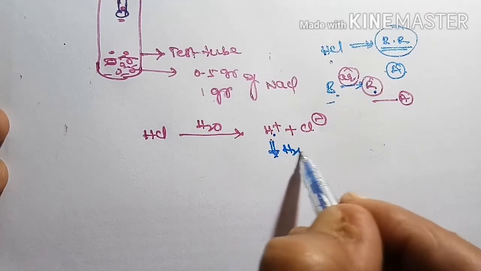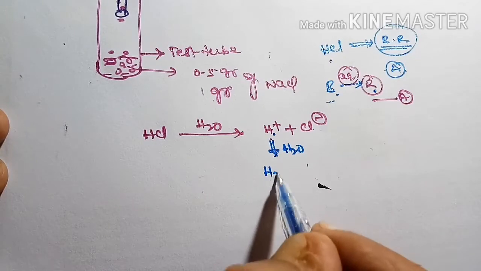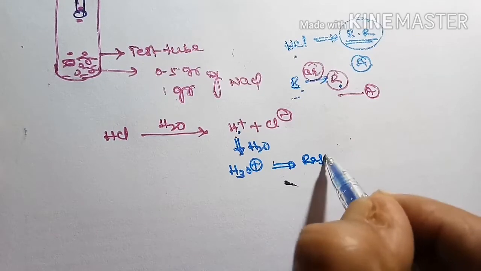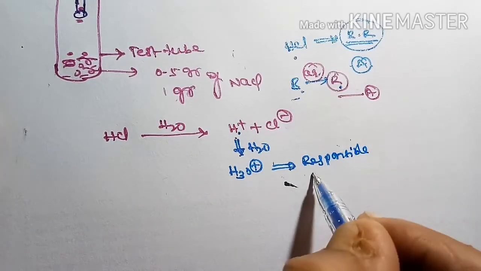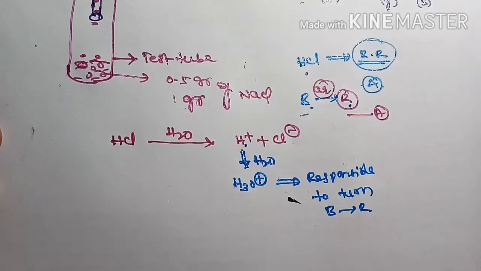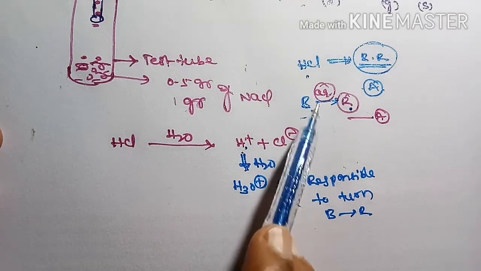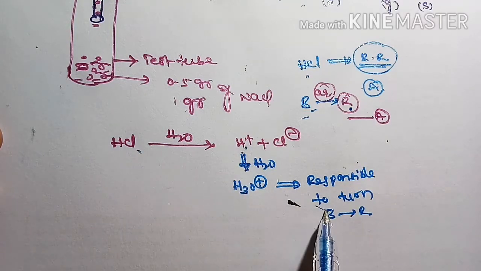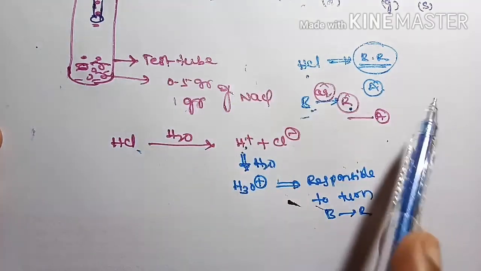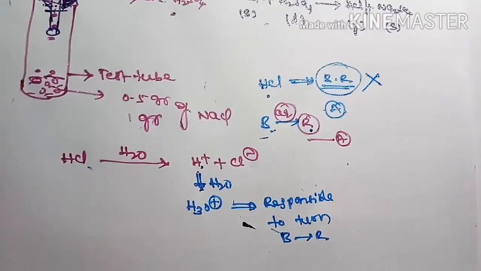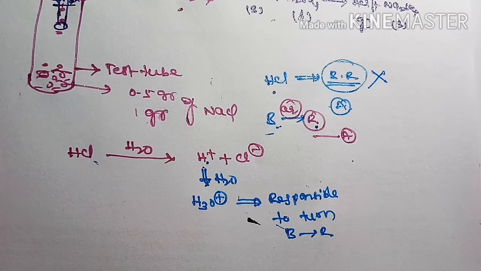And these H plus ions combine with water molecules and form hydronium ions. These are actually responsible for turning blue to red. So this is the concept related to this. In the presence of an aqueous medium only, acid will show acidic properties. In the absence of aqueous medium, it will not turn blue litmus to red, meaning it does not show its acidic properties.